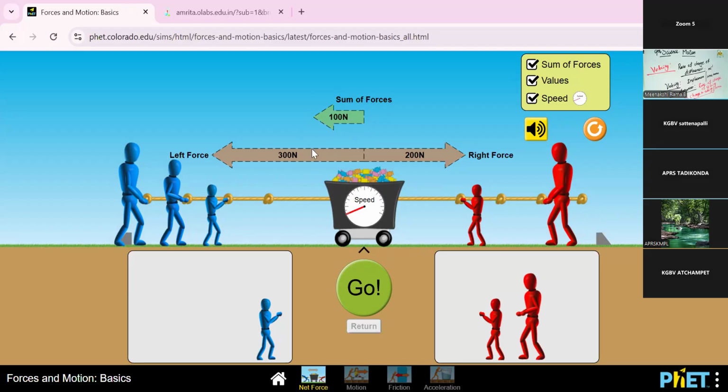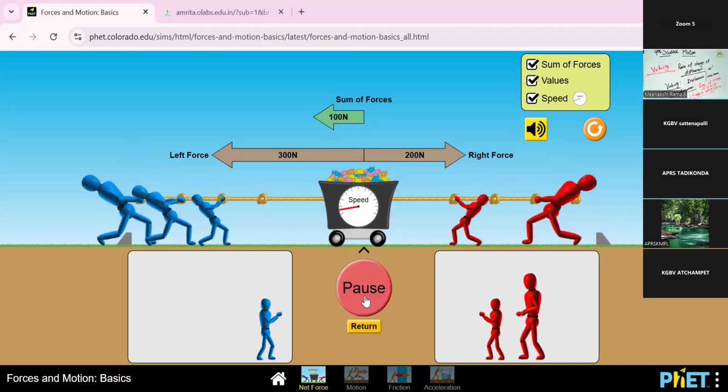The 100 Newton force is higher in blue color, and 100 force is lower in red color. Now I'm going to start the game.